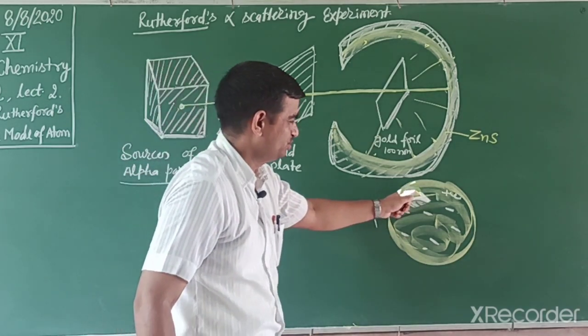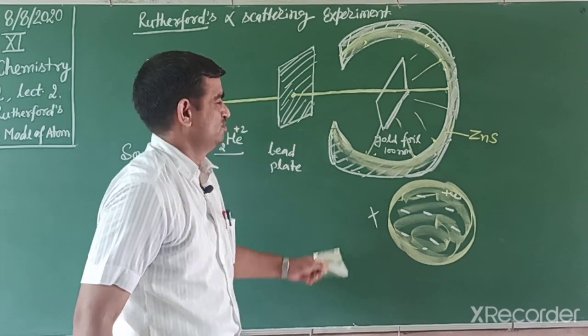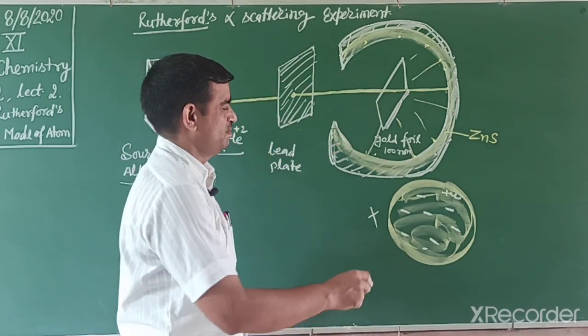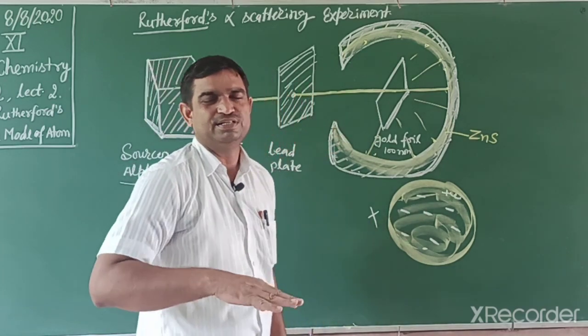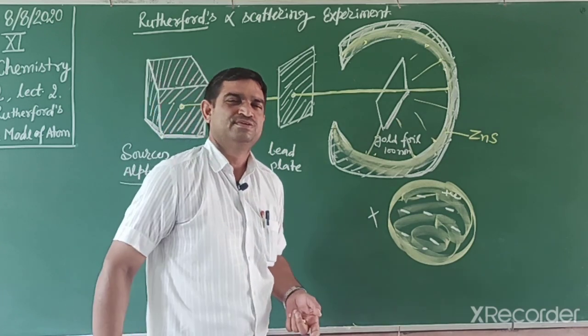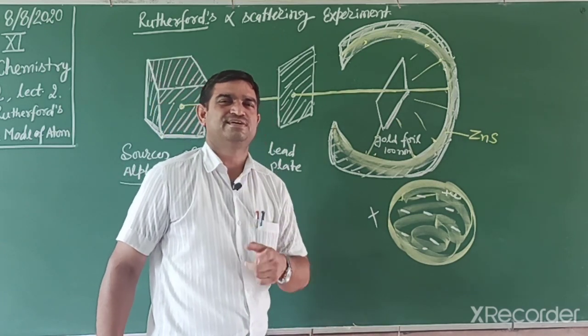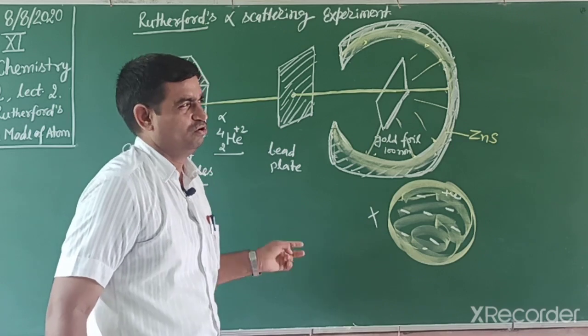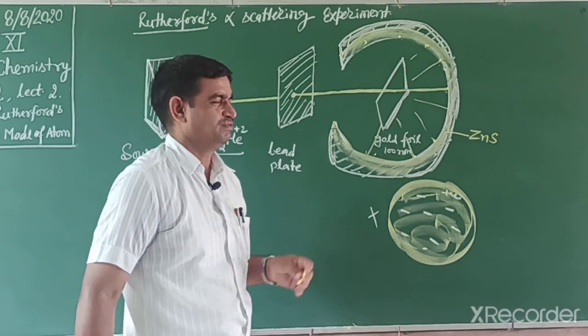Why? Because the positive part is not equally distributed. The positive part is only in the center, that is the nucleus. When the particles move near it, there is deflection and a slight change in their path. Almost 90% pass without deflection.